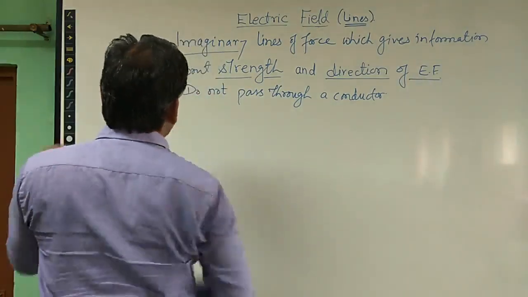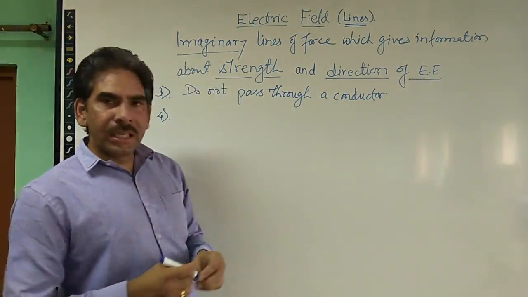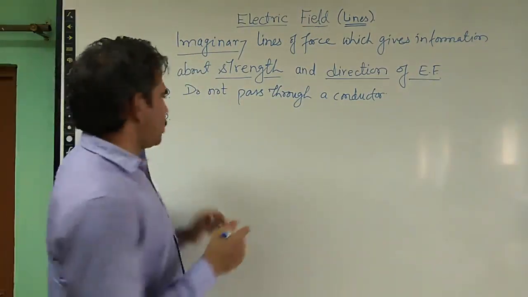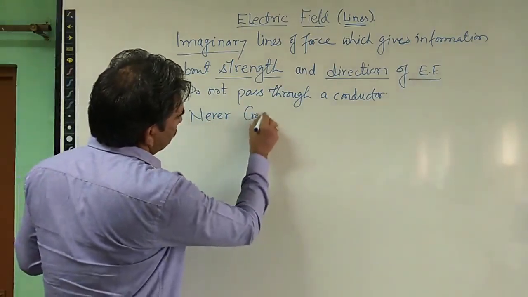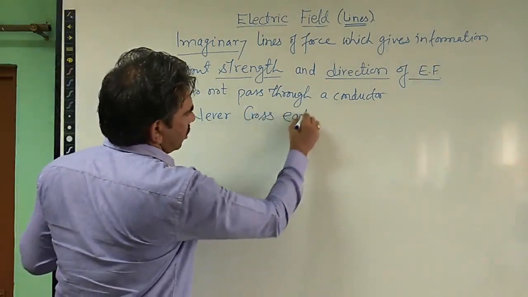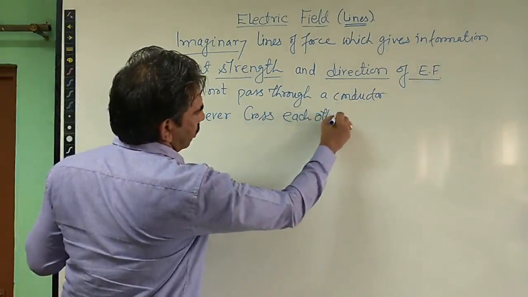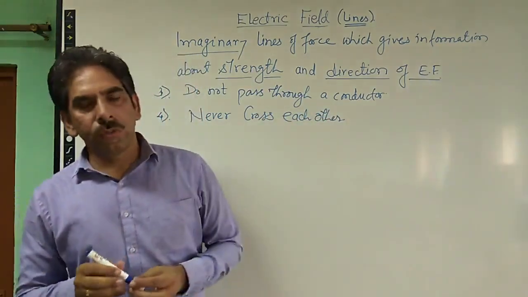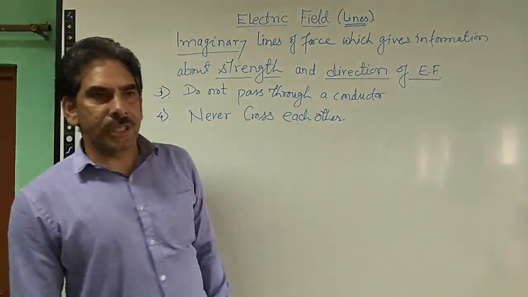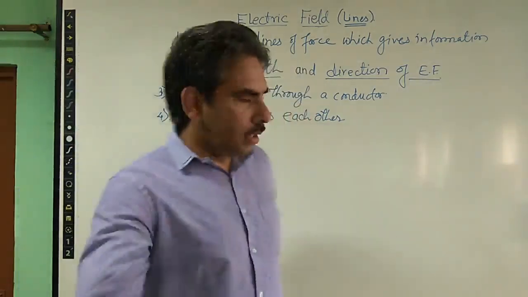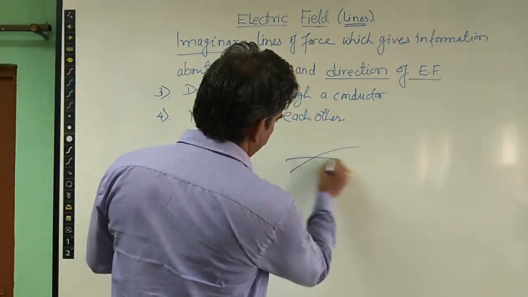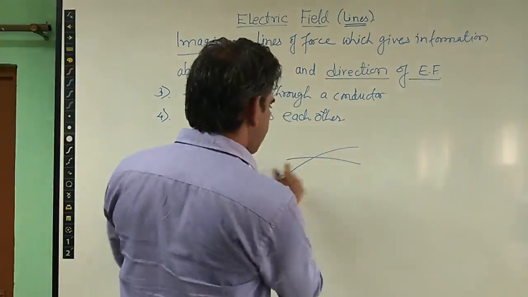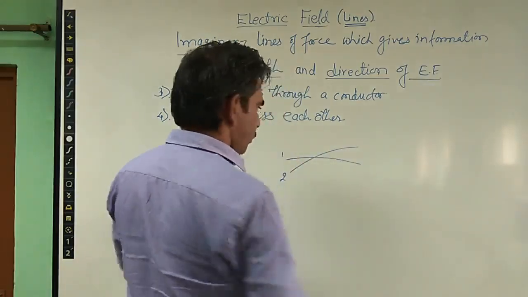Property number 4: electric field lines never cross each other. We can say no two field lines can ever cross or intersect each other. If they do, for example, we have two field lines, this is 1 and this is 2.